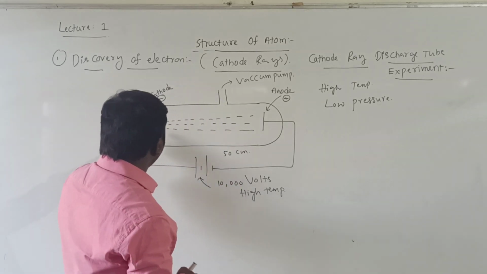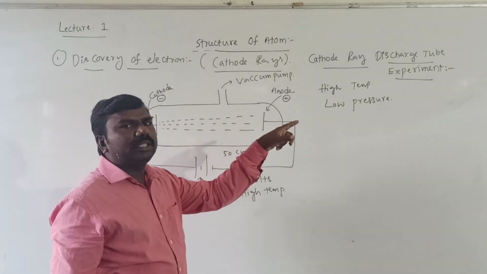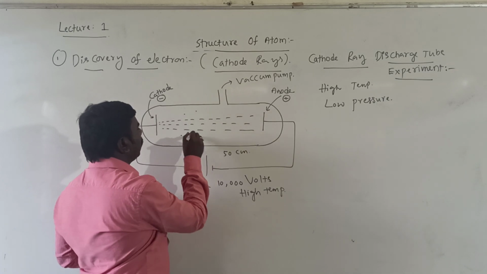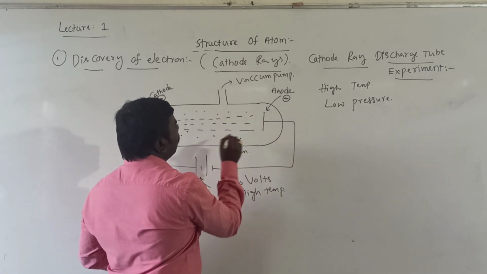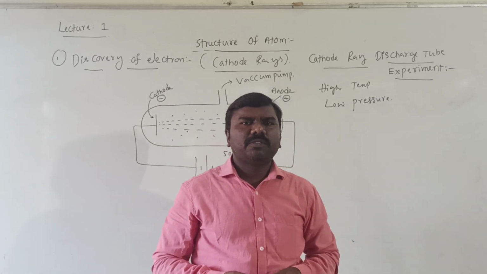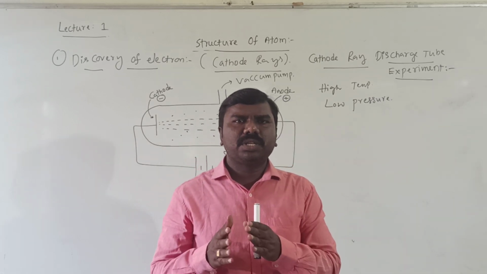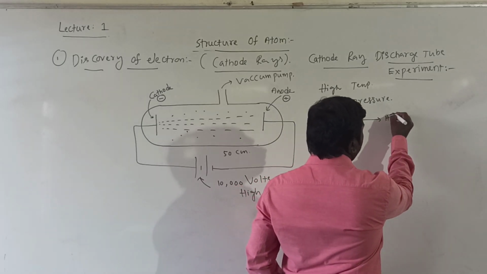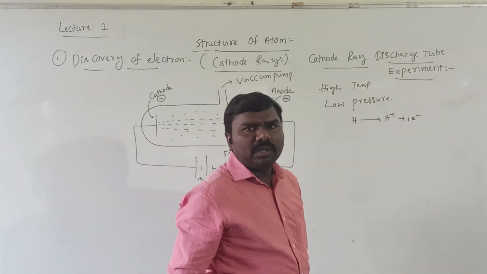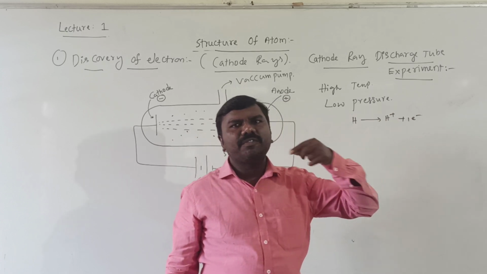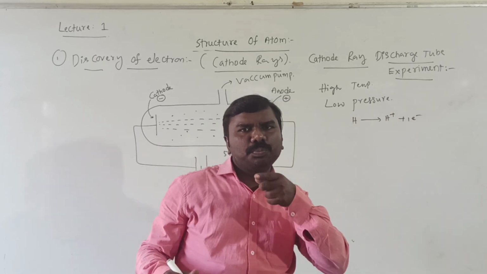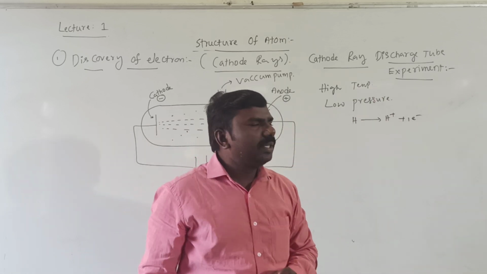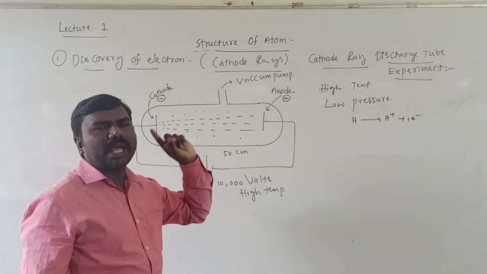Actually, the particles are not generated from the electrode; they are generated by the gas present in the cathode ray discharge tube. For example, hydrogen gas is there. H decomposes, losing one electron: H becomes H plus and an electron. This electron, in the form of a ray, moves from the negative electrode to the positive electrode because it has a negative charge. Getting my point? So this is the cathode ray discharge tube experiment.